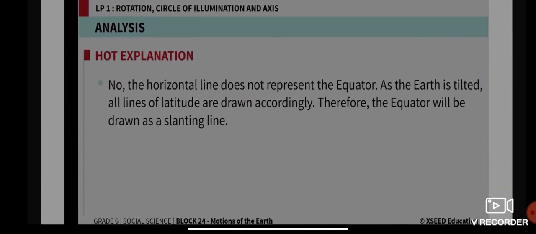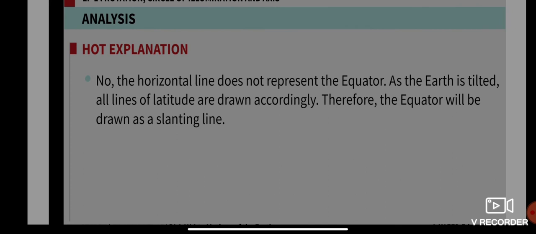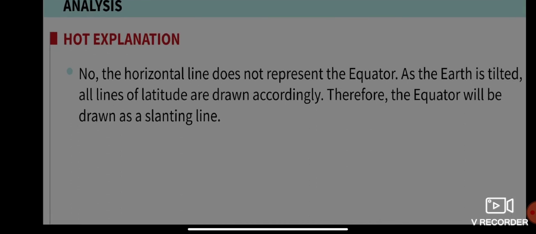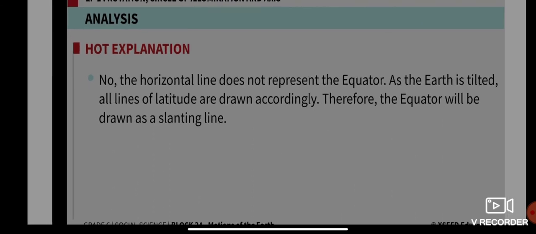Listen. No. Remember, the horizontal line does not represent the equator. You know why? Because the earth is tilted, all lines of latitude are drawn accordingly. Therefore, the equator will be drawn as a slanting line.